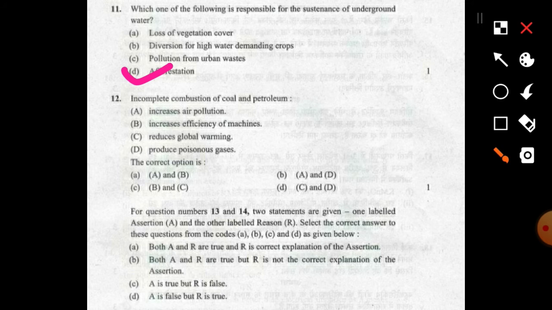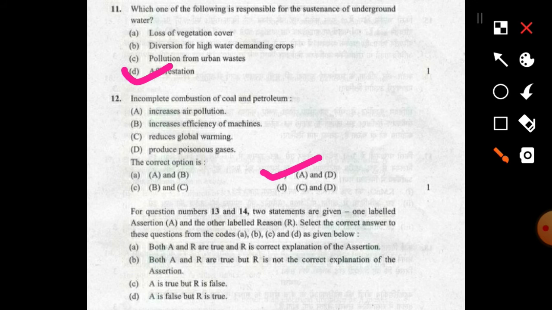So the next question is, incomplete combustion of coal and petroleum increases air pollution, increases efficiency of machines, reduces global warming, produces poisonous gases. So the answer for this question will be option number B, A and D, which is increases air pollution and also produces poisonous gases.